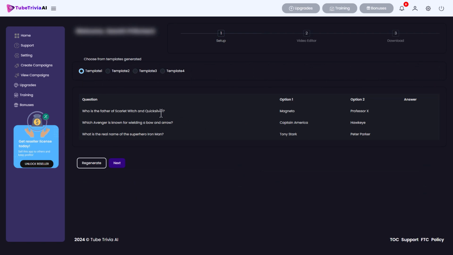Who is the father of Scarlet Witch and Quicksilver? I think it's Magneto. It's a shame it doesn't give the answer. Which Avenger is known for wielding a bow and arrow? Hawkeye. What is the real name of the superhero Iron Man? Tony Stark. So I'm happy with that. I'm going to go to next.